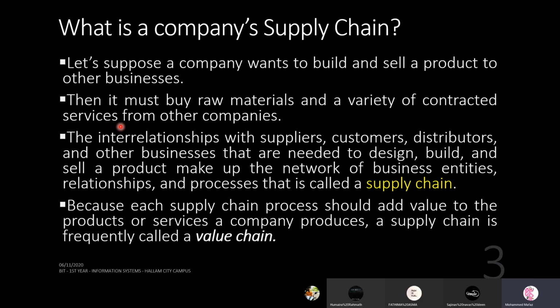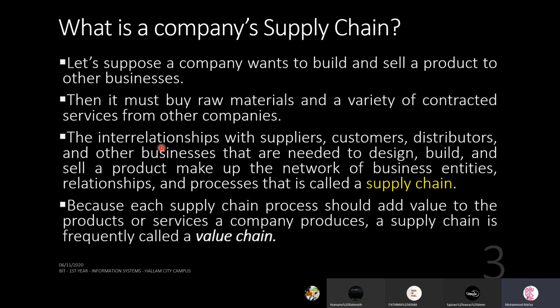Even if you are going to build something small in your home, let's say you're going to place a sink, you will buy the sink, that is the raw material, maybe the pipe and the relevant tap, and maybe you need some mason or a plumber, both. That is what we call contracted services, because sometimes you may not be able to do those fixings, but you provide the raw materials, and these contracted services you hire, right? The same thing in a company, think at a larger level.